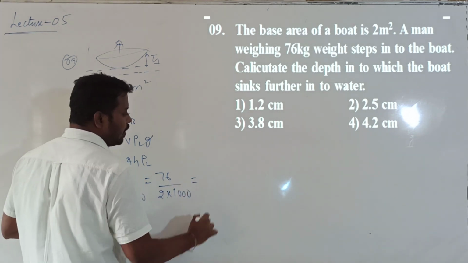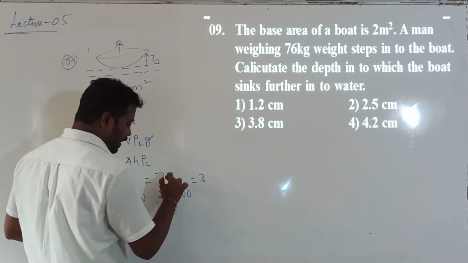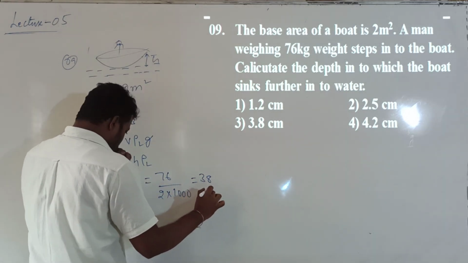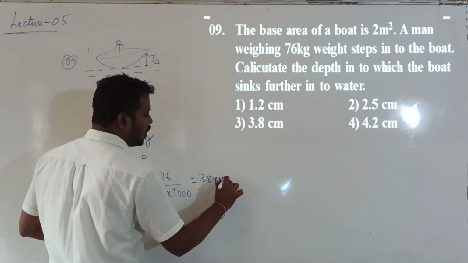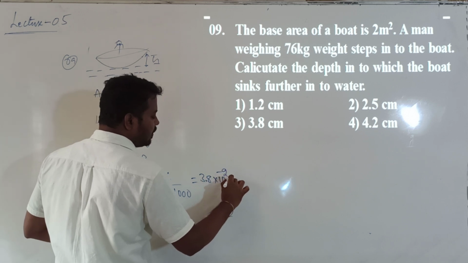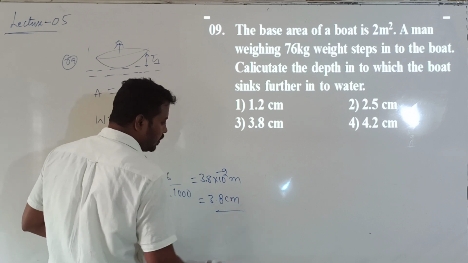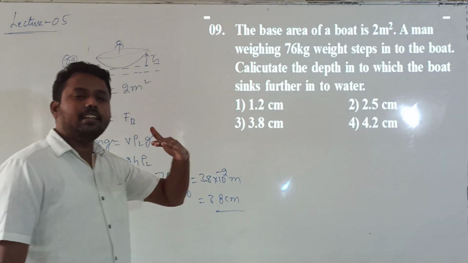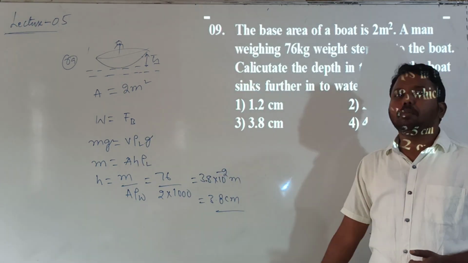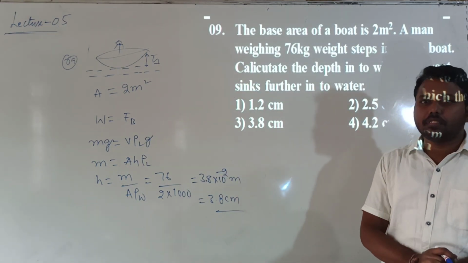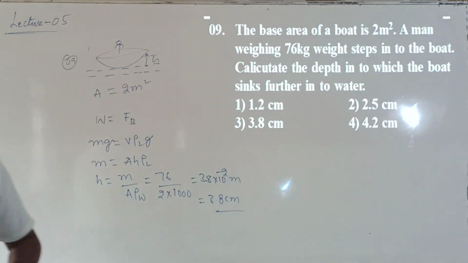Then what do I get as the answer after simplification? 76 by 2, that is 38, or 3.8 into 10 to the power of minus 2 meters, which is nothing but 3.8 centimeters. Okay? So that is the depth the boat will move further whenever the man steps into the boat. Question understood? So this is question number 9. Next question.